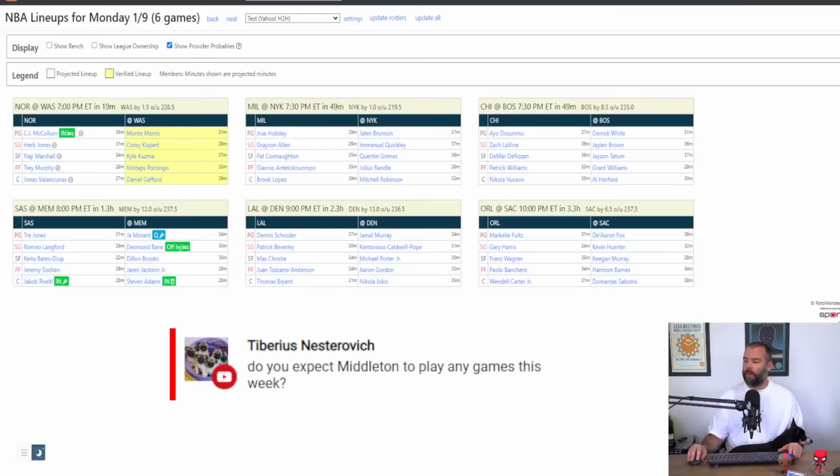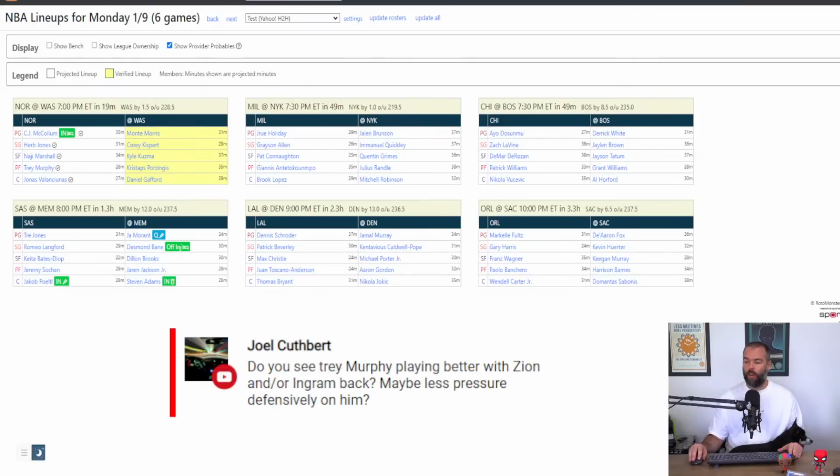Do I see Trey Murphy playing better with Zion and/or Ingram back? Not really, because he just played fewer minutes. And realistically, that's what it comes down to.